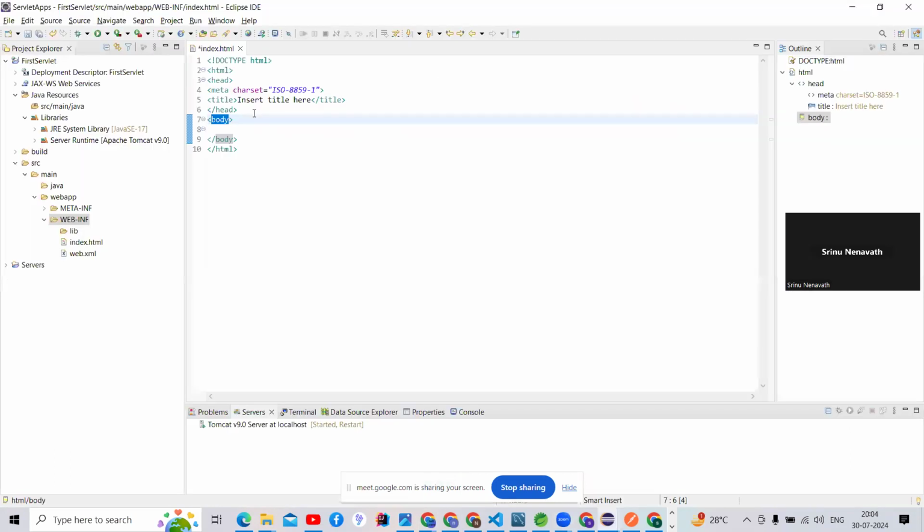See here, what should I do? I'm going to open the HTML tag, and close the HTML tag. I open the head tag and close the head tag. But I implement my content inside the body. I'm going to use the h1 tag here, and I'm going to write the words, guys, welcome to software.